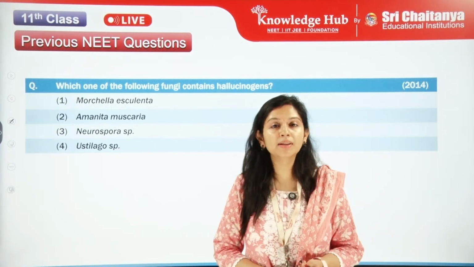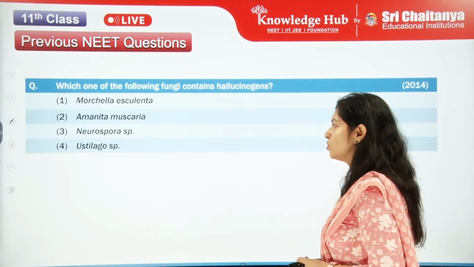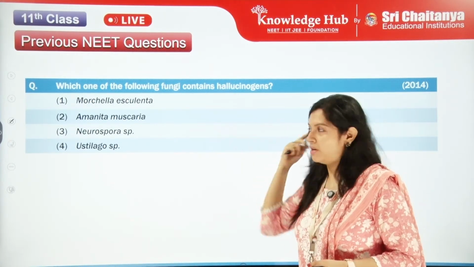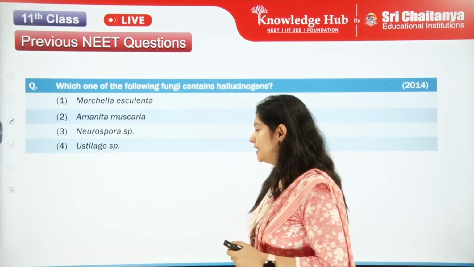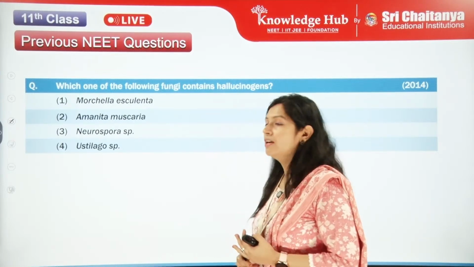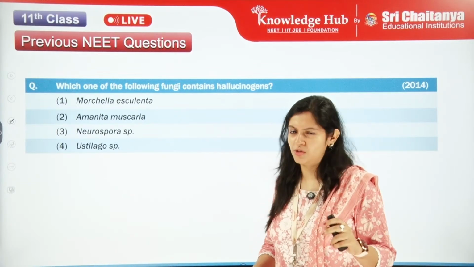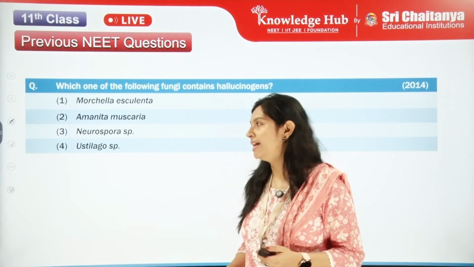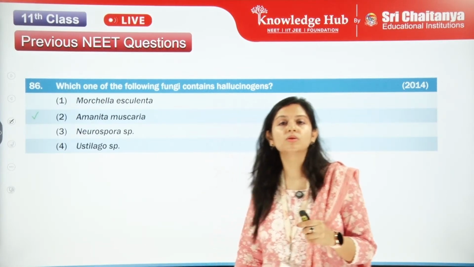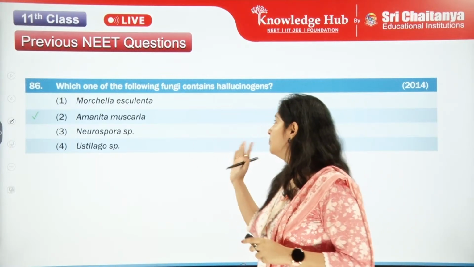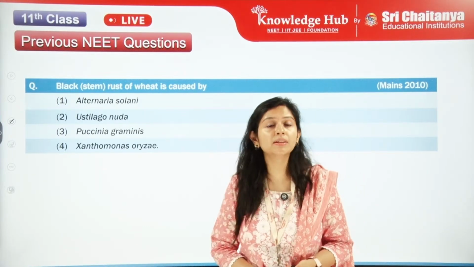Another one. Which one of the following fungi contains hallucinogens? You have to look at it and tell me the correct answer. Morchella esculenta, Amanita muscaria, Neurospora species, and Ustilago species. I hope 5 seconds is over. This is a very simple and easy question, right? The correct answer is Amanita. These are the toadstools, very important hallucinogens. Let's see the other one.